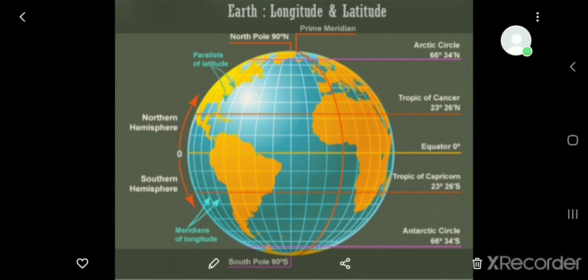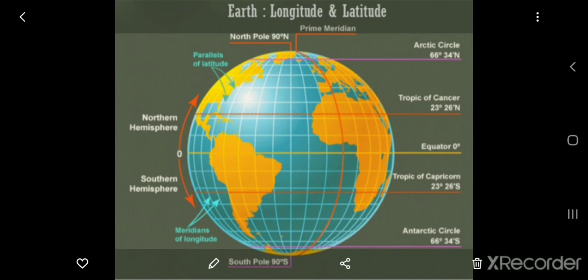Greenwich meridian. And the next is what? The equator, as well as all the pairs of opposite meridians, form great circles. Great circles are used for finding the minimum distance between any places on the surface of the earth. Okay, like that the 180 degree meridian is also important, right?